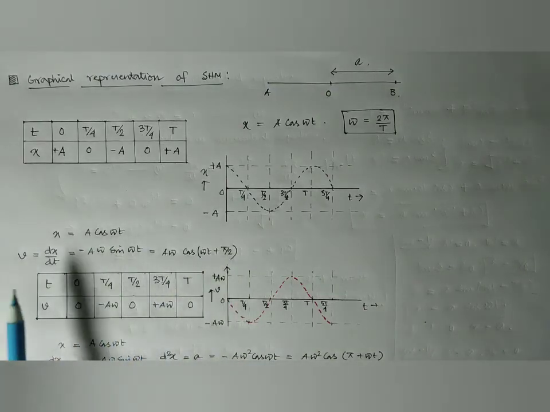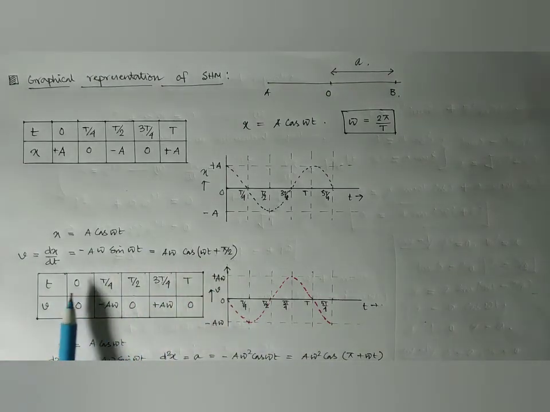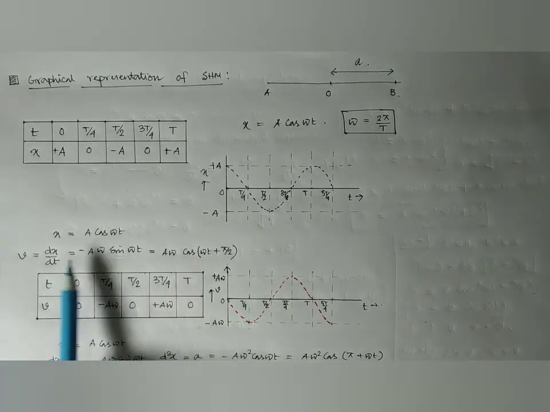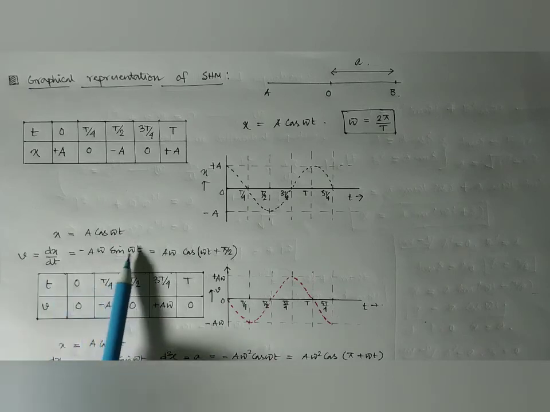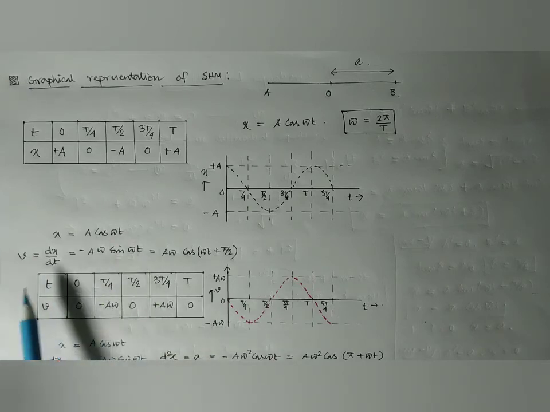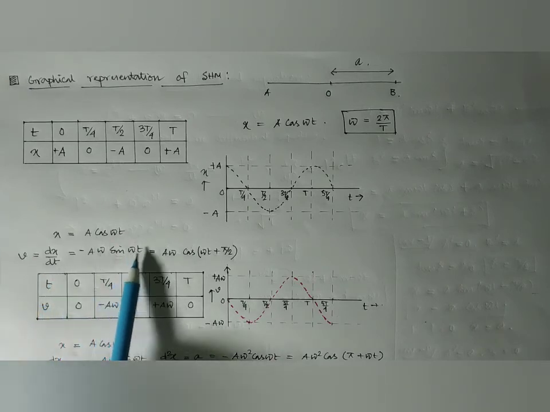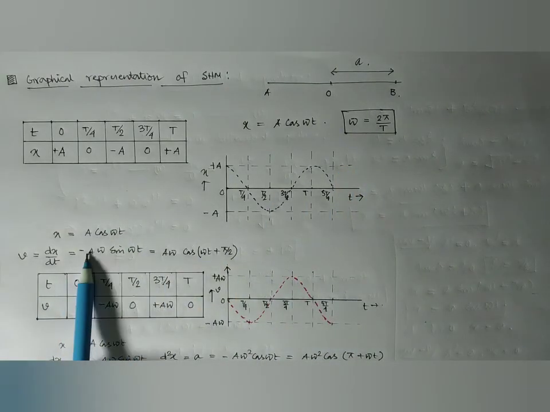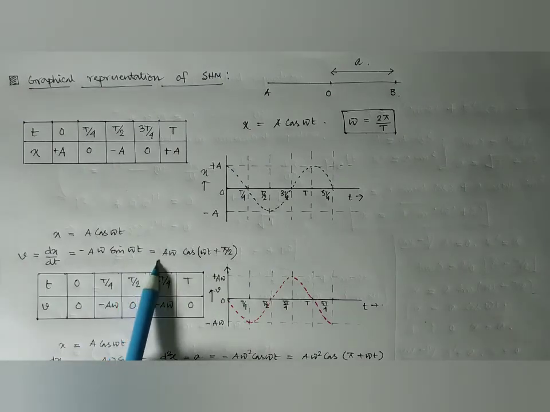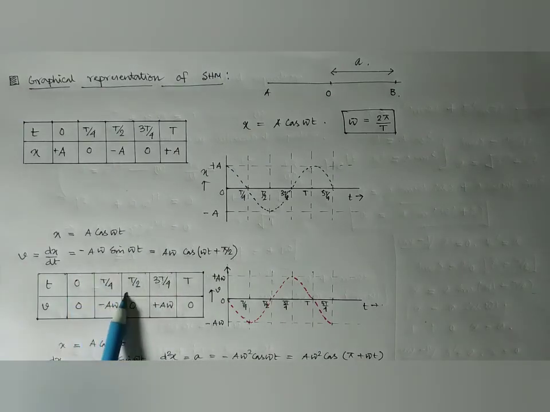So now if we plot it in the graph, at time t equal to 0, T by 4, T by 2, 3T by 4 and T, we obtain from v that at time t equal to 0, v is 0. At time T by 4, omega into T by 4 means pi by 2, sine pi by 2 is 1, so we have minus a omega.